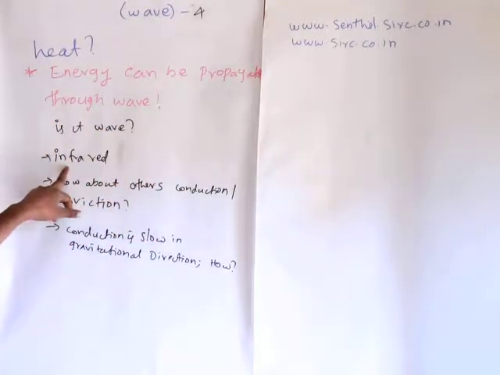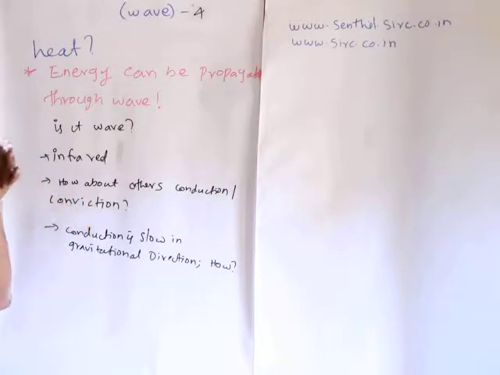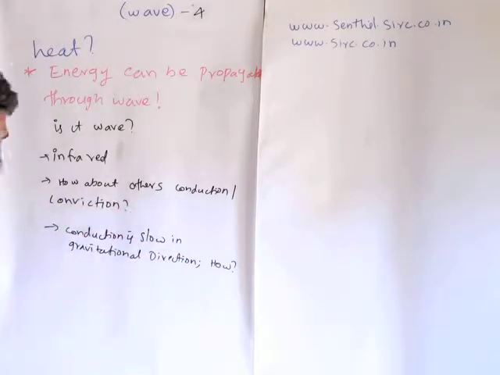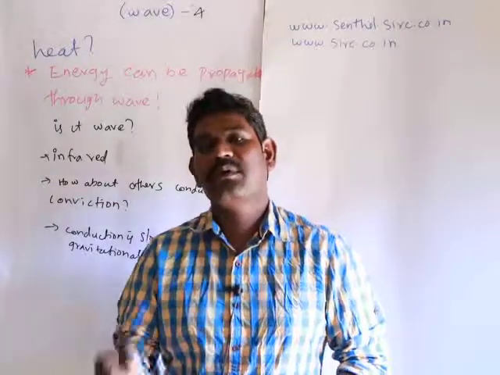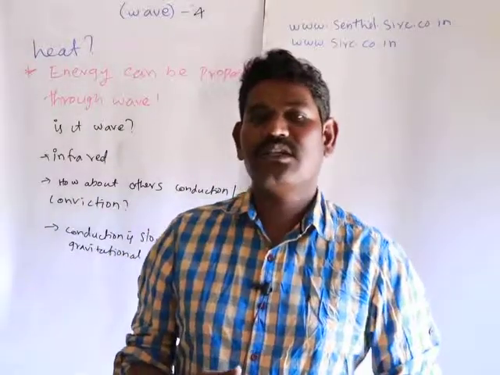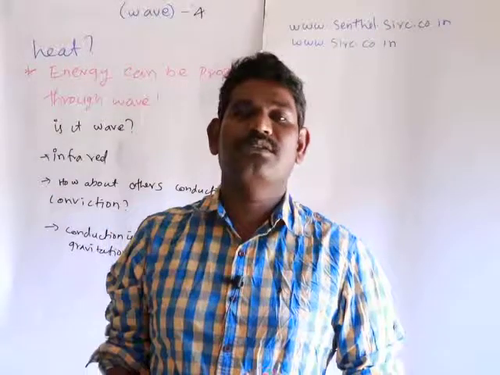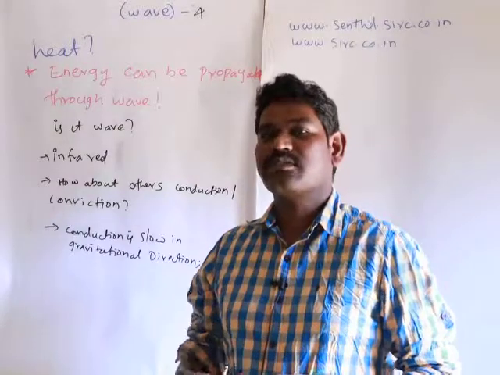Infrared is close to a light wave, but just before the light wave. And if so, how about other properties like conduction and convection? Heat can be propagated by means of two actions, one is conduction, another one is convection. In the case of convection, we suppose it uses anti-gravitational propagation, because it is usually possible in fluid systems. Convection may be possible in a fluid system.